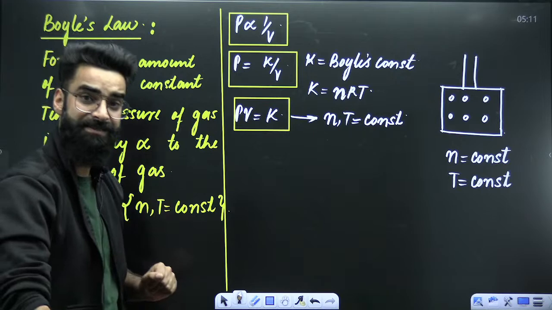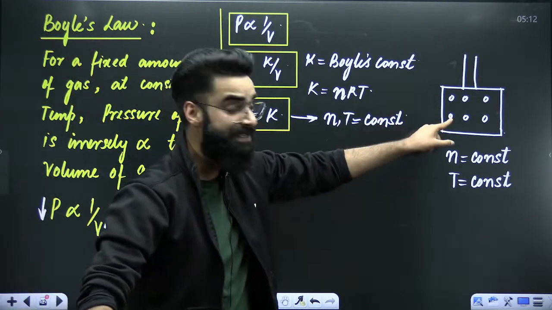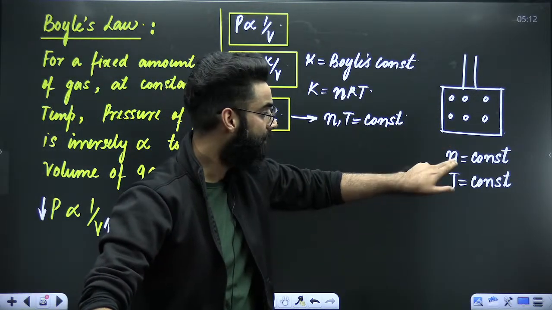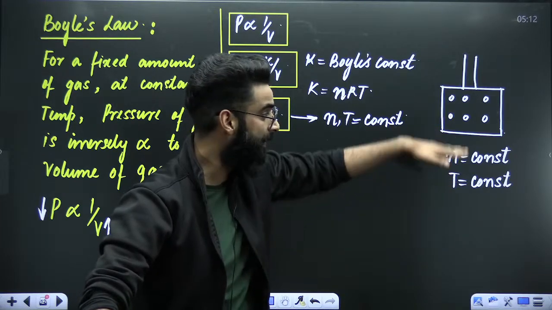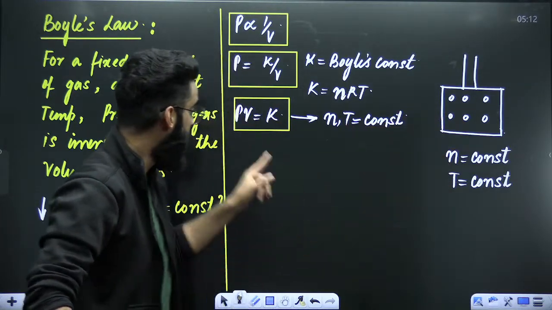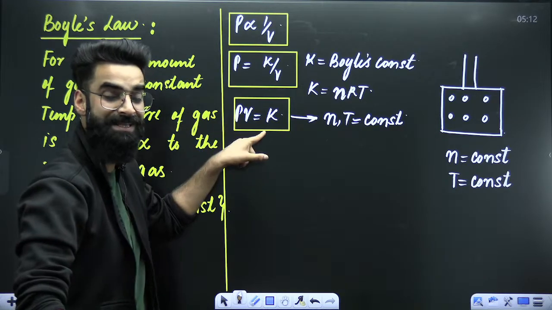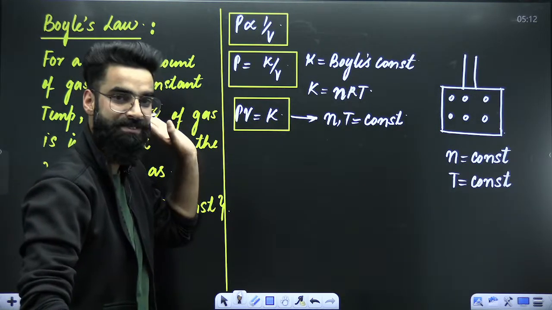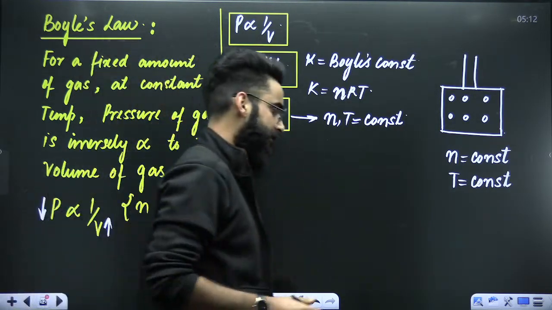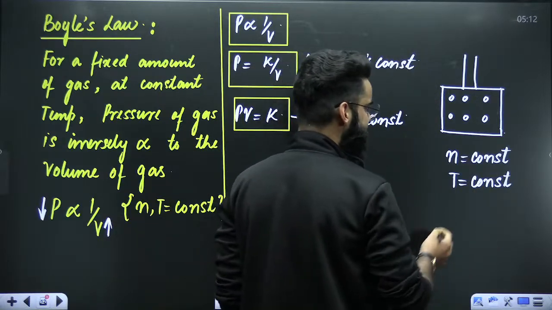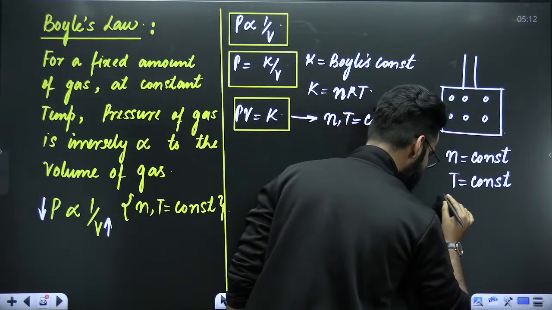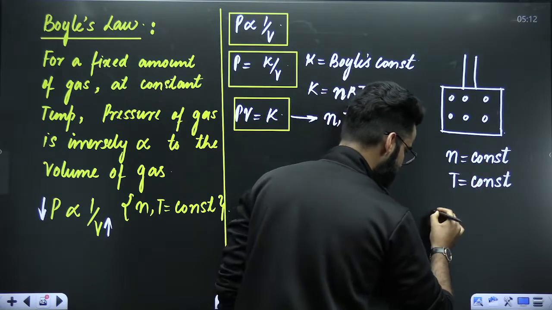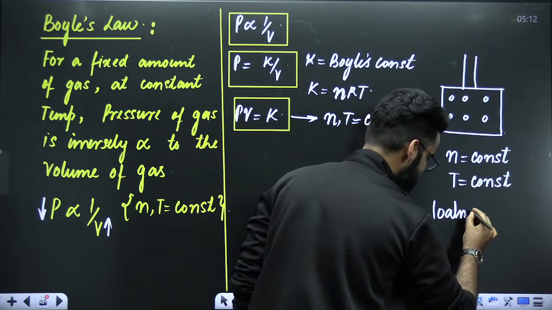This equation tells us that when the ideal gas is kept at constant moles and temperature, the product of pressure and volume of the gas always comes out to be constant. What does that mean? Let's have a look. Imagine that the gas in the container, let's say its pressure, for example, is 10 atm. Let's say its pressure is 10 atm.